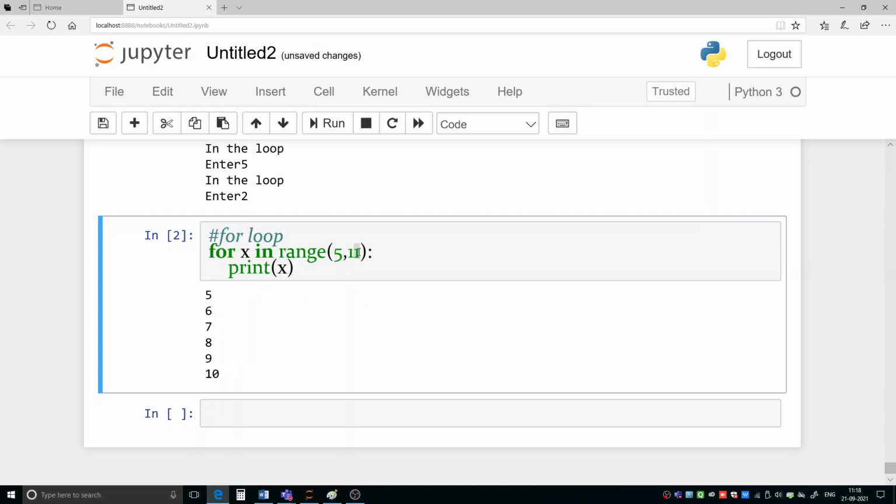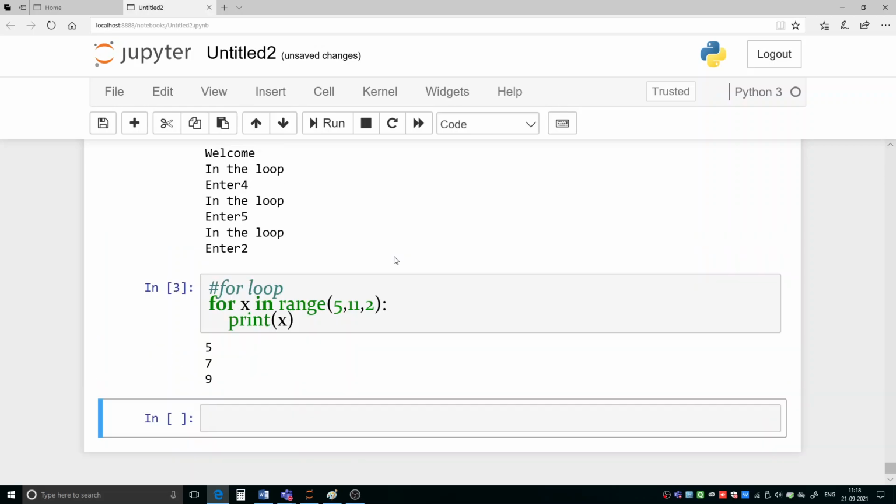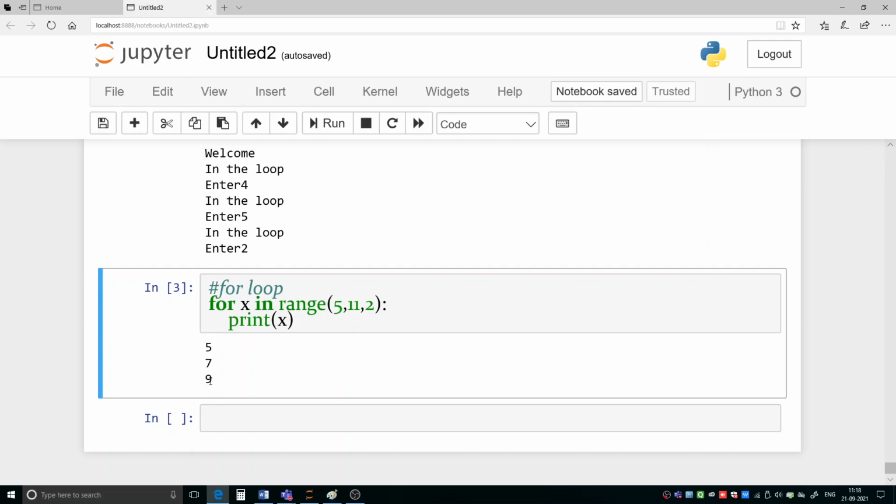Okay, now suppose here I am giving 2. So now our starting point is 5, finishing point is 11. At 11 you have to finish. Then this is what? This is a step. So it will start from 5 and it will go up to 10, and it will take a step of 2. Okay, now if you are executing it, you can see we have got 5, we have got 7, we have got 9, and the next number is what? 11. So 11 is the termination point, that's why we have not got this one.